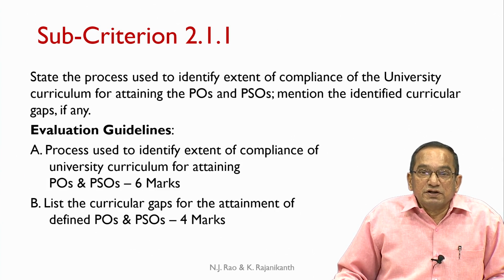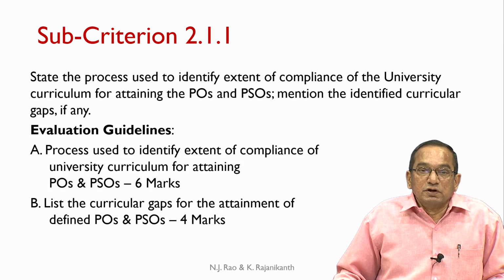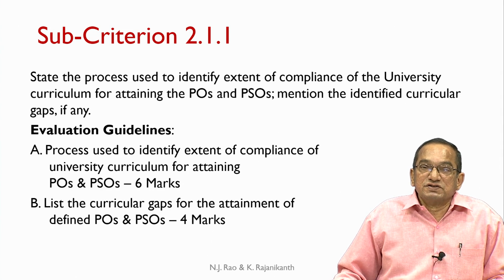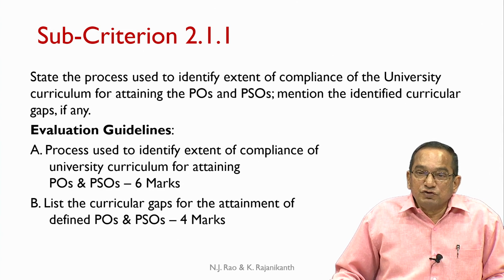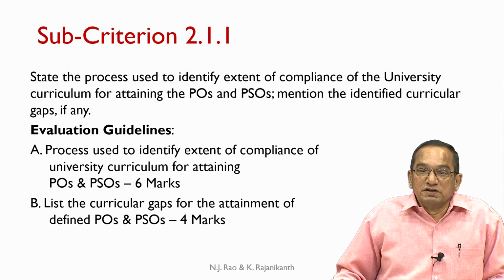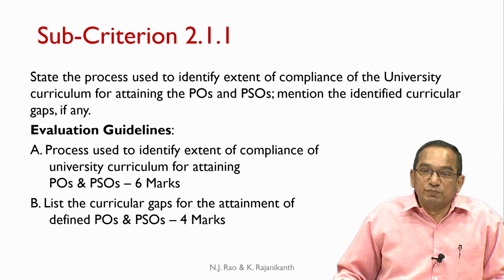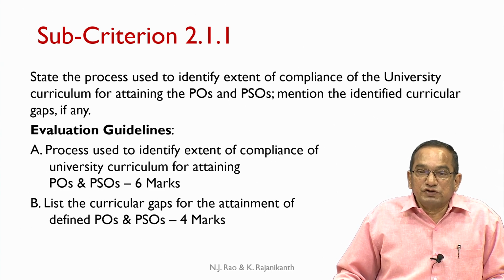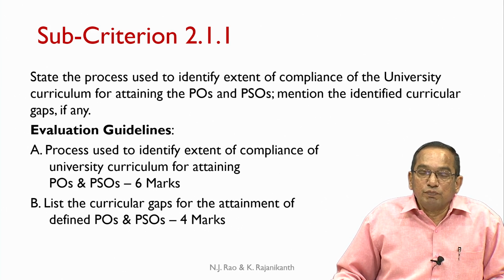So, the subcriterion 2.1.1 requires the department to state the process used to identify the extent of compliance of the university curriculum for attaining the POs and PSOs. The process of determining the extent to which the university curriculum addresses the POs and PSOs effectively can be quite similar to the process followed by a Tier 1 institute.